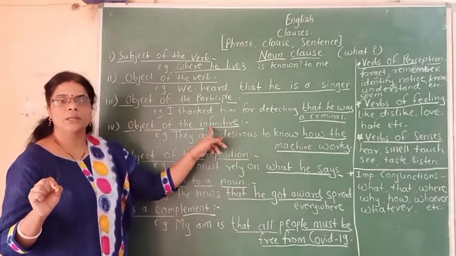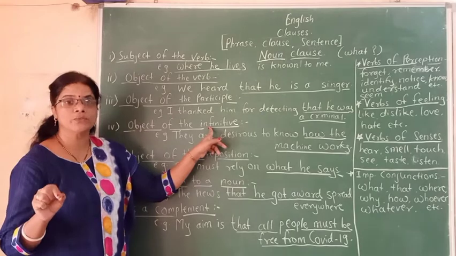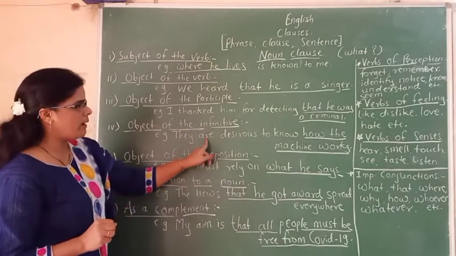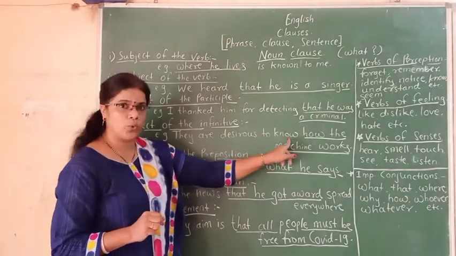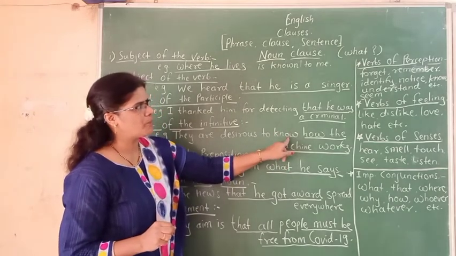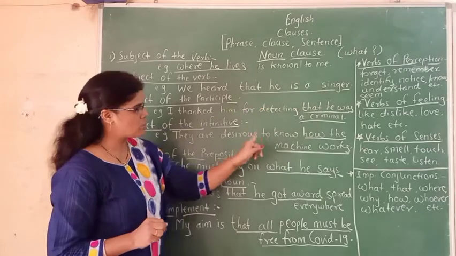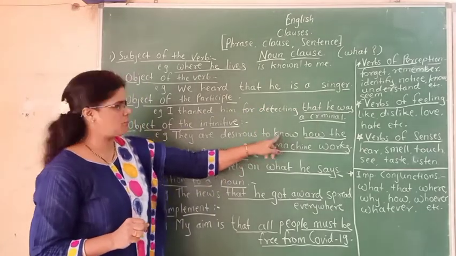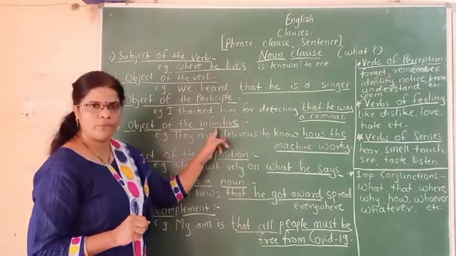2 plus infinitive, that is 2 plus V1. Then here they are desirous to know. Here to know, here know, verb of perception. And so 2 plus infinitive, so object of the infinitive.